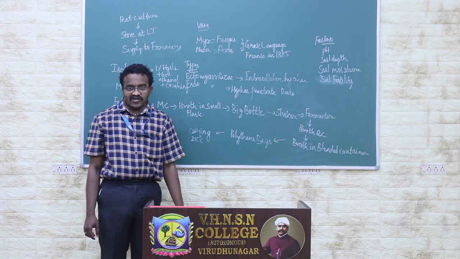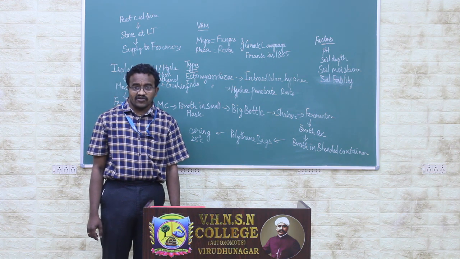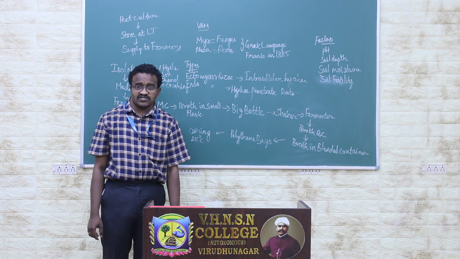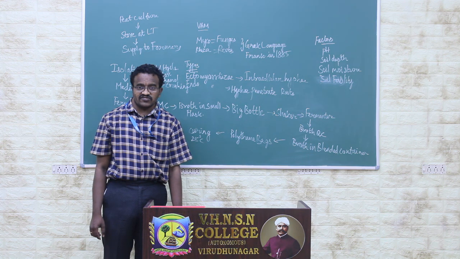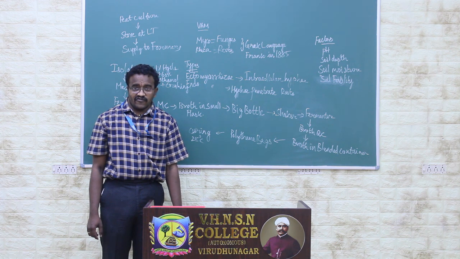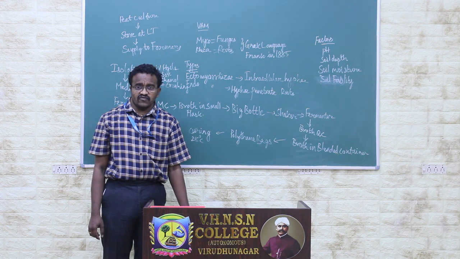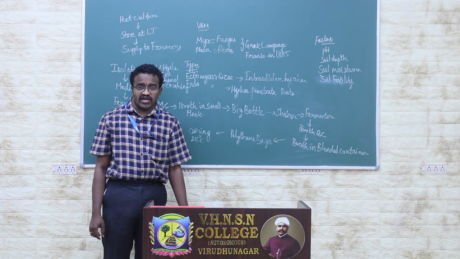Apart from that, different species of VAM are also present. That is the Glomus species, Gigaspora species, and Acaulospora species. These are the common species of VAM which are present in Indian soils. VAM can be used as an efficient biofertilizer, and it is good to enrich the soil fertility also.